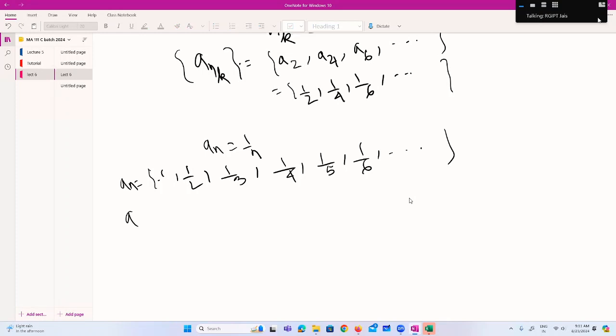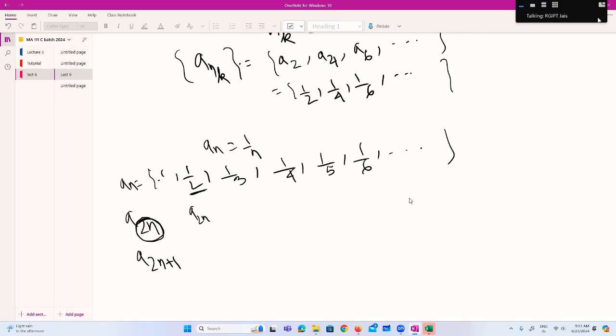So we can consider a_{2n}, a_{2n+1}. This is a strictly increasing sequence of natural numbers. Now if we construct a_{2n}, we will get only the even terms.